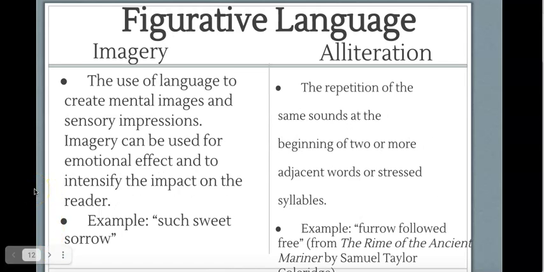Imagery is the use of language to create mental images, and those can have 5 different kinds of effects on us, right? We have the sensories: touch, taste, sight, smell, and sound. And so we imagine these. So such sweet sorrow, which comes from Romeo and Juliet, kind of ignites your taste, right? Alliteration is the repetition of sounds at the beginning of 2 or more adjacent words or stressed syllables. So furor followed free. And we see alliteration in prose actually a lot more than you would think. But all these are going to be important not only for the prose that we are reading now, but also in poetry.